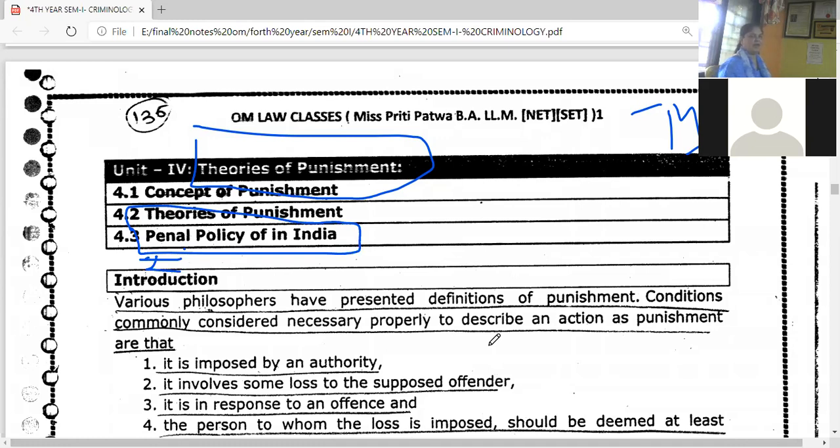In that, under point A you will mention punishment meaning and definition. Number 2, you will mention the point that is theories of punishment, in a very short form, around a page, half page, a page and a half. Okay, around 1.5 pages you are going to mention the theories of punishment, and then again you are going to put out the point of the types of punishment in India, in brackets, penal policy.